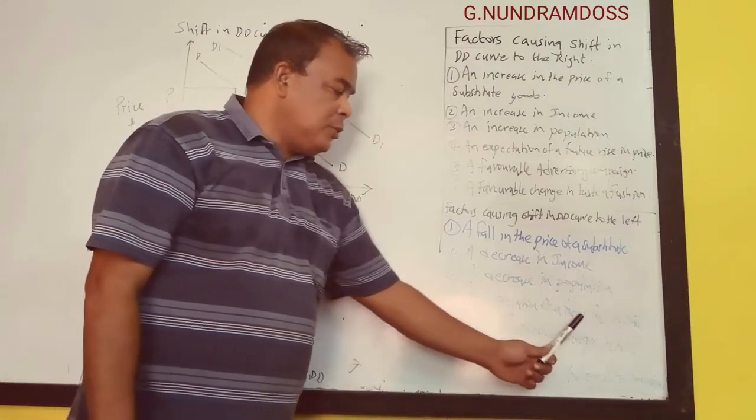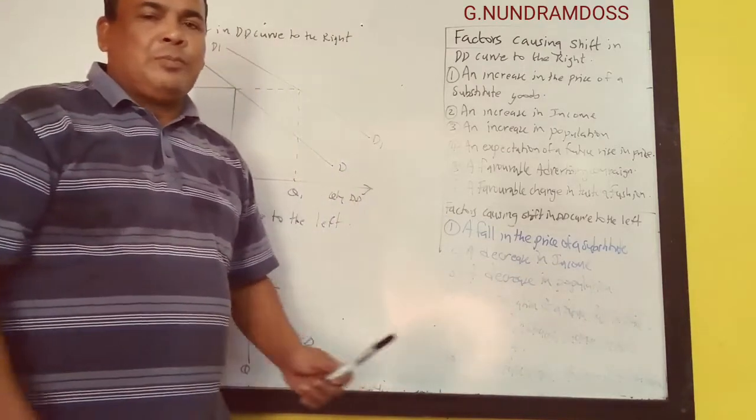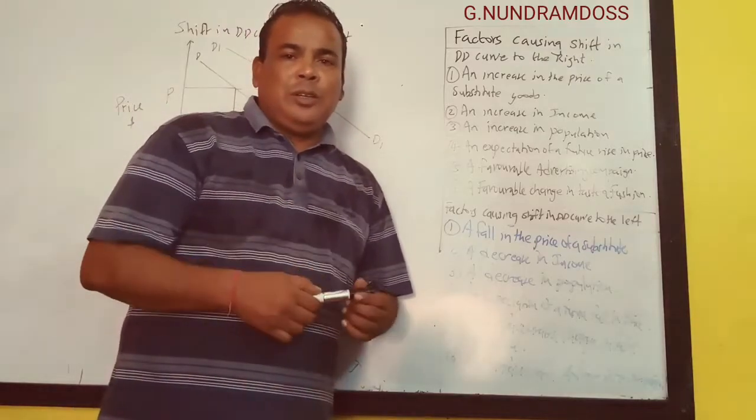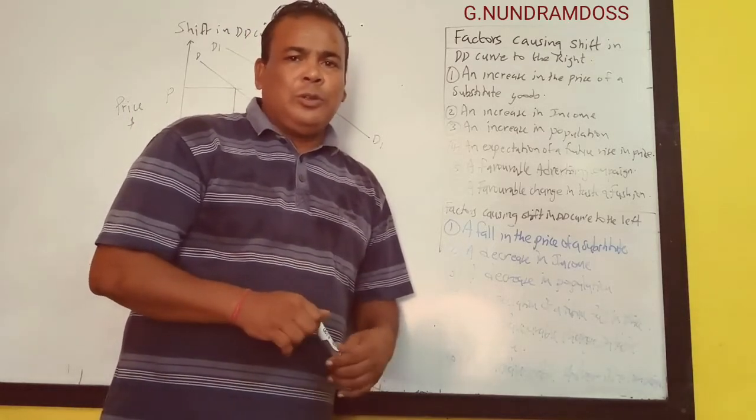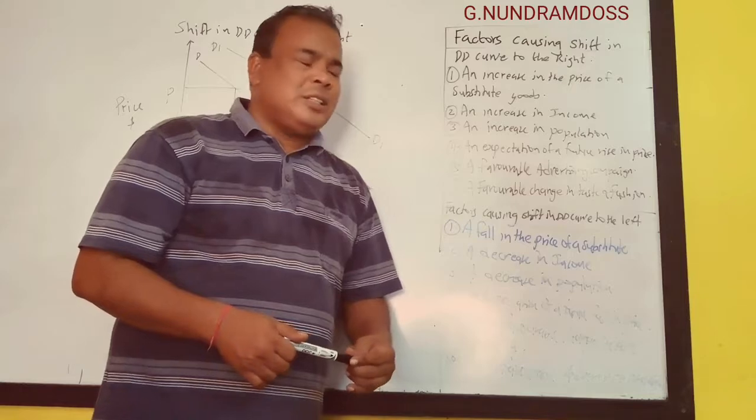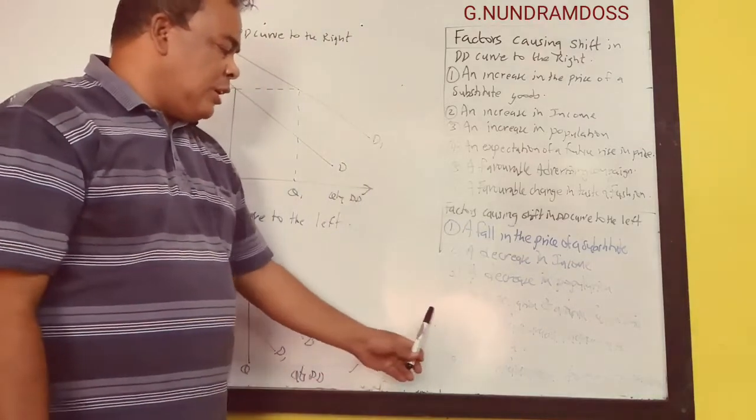An expectation of a future fall in price. If you know that the price of a product will fall next week, what will you do? You will buy more now? No. You will buy less, demand will decrease, and the demand curve will shift to the left.